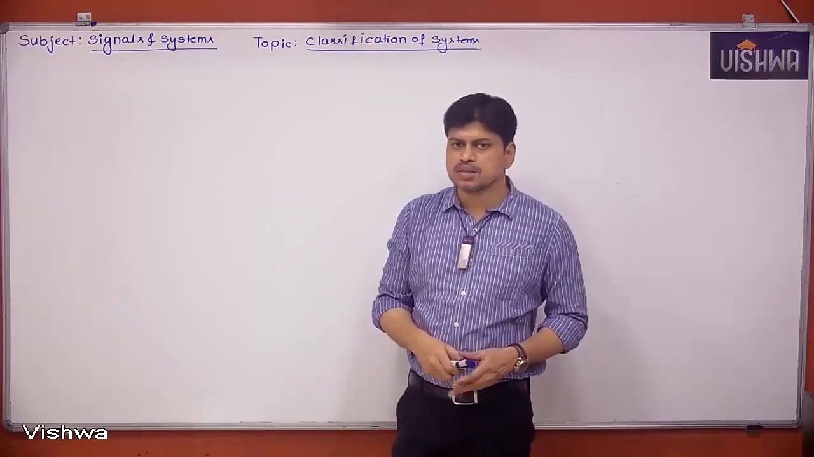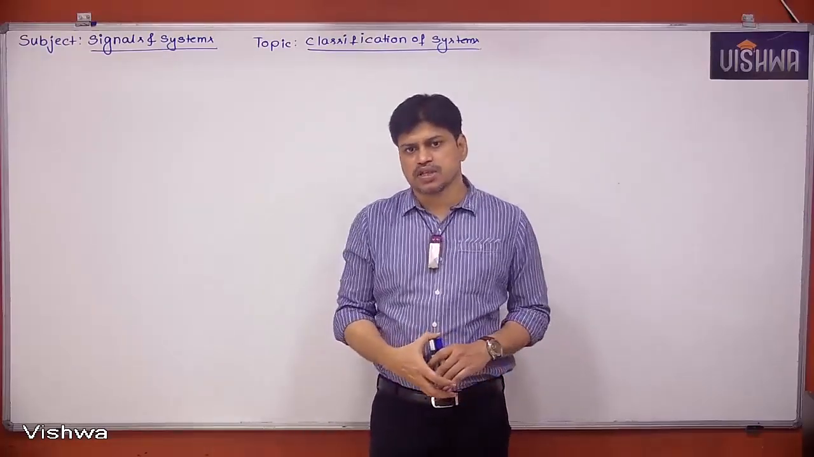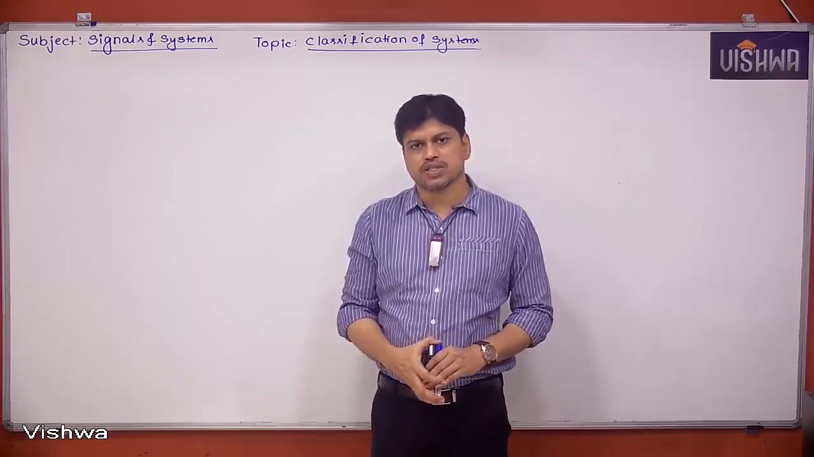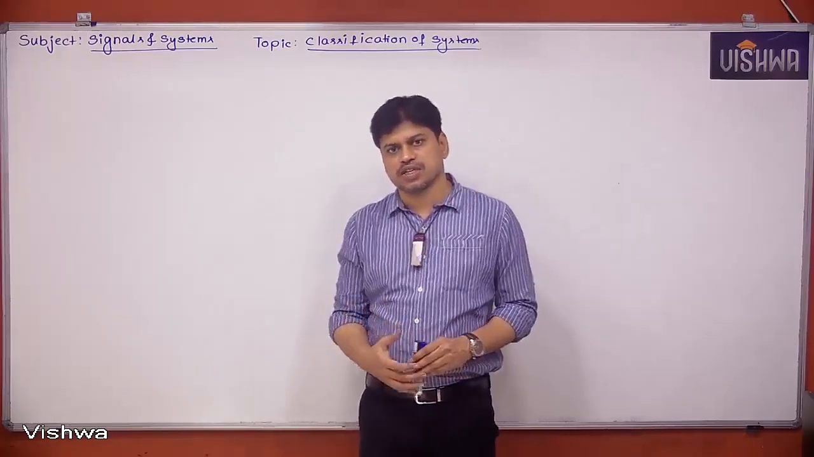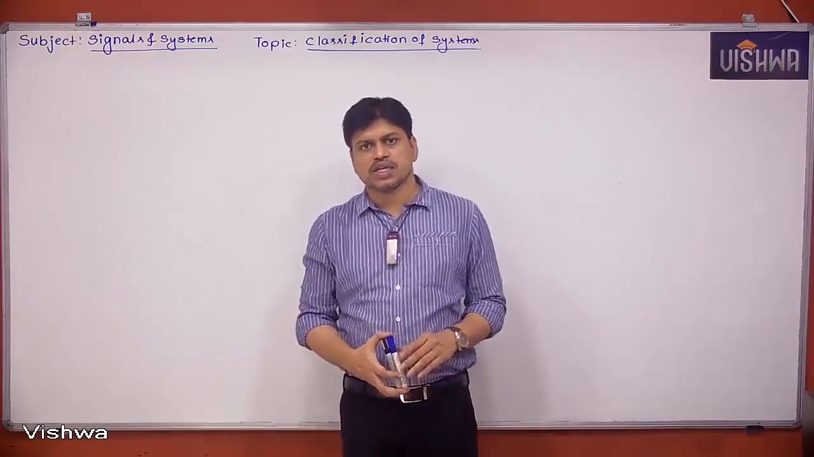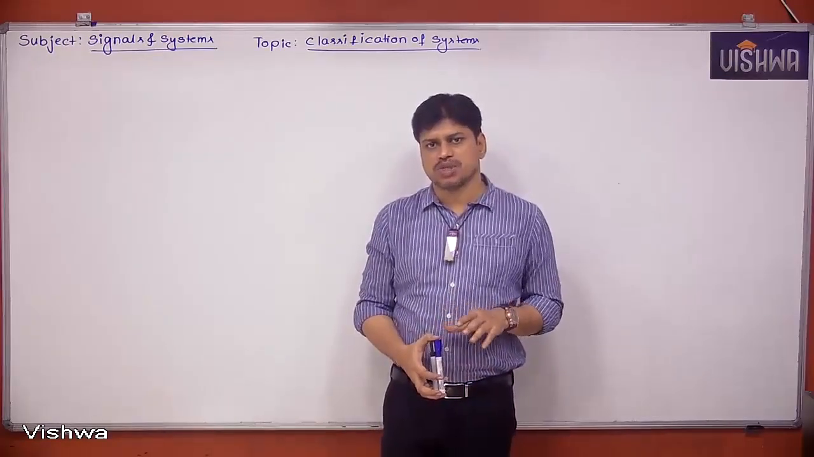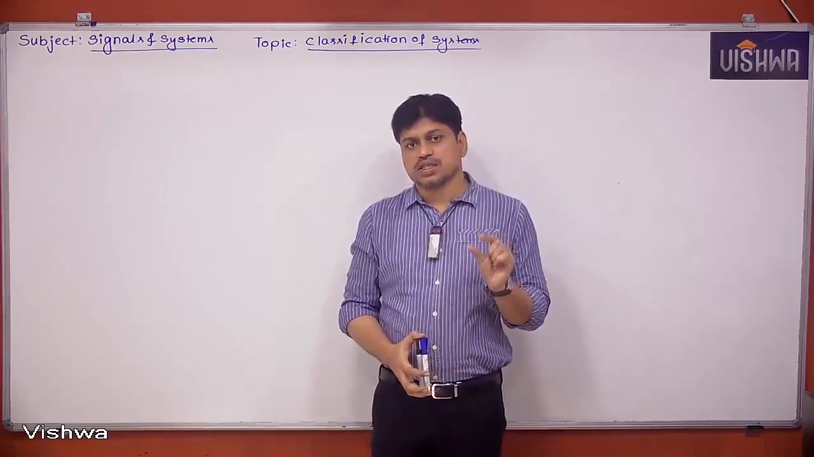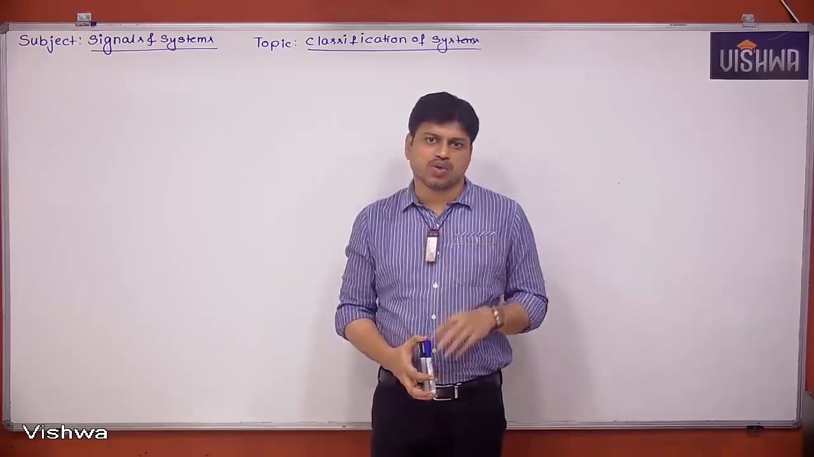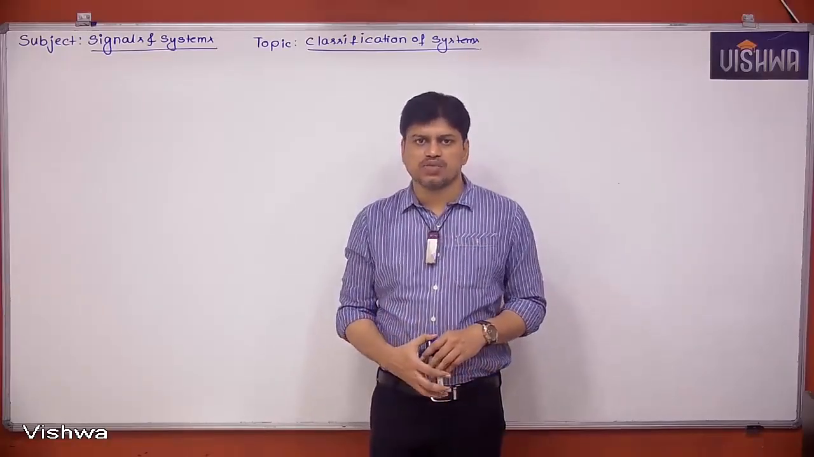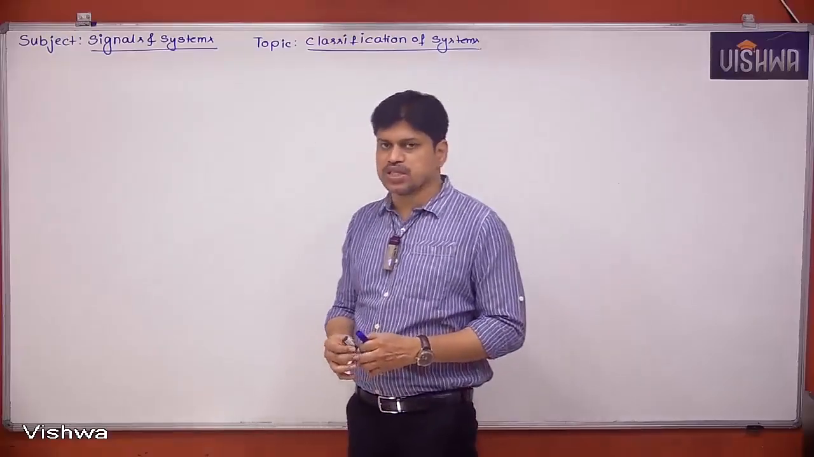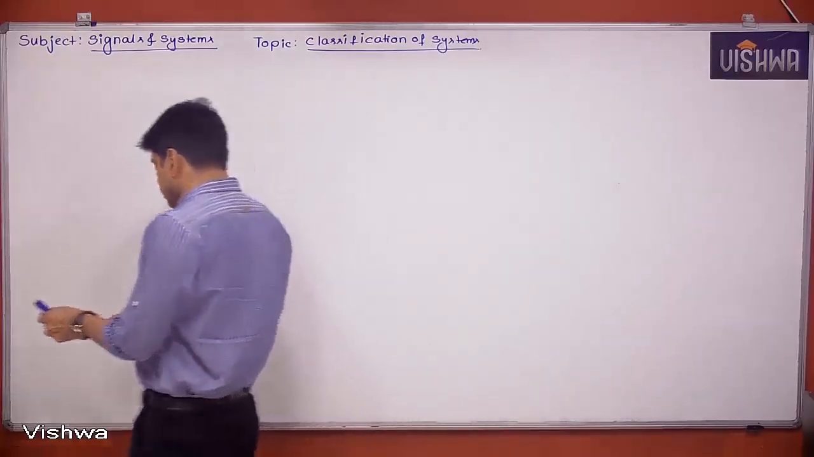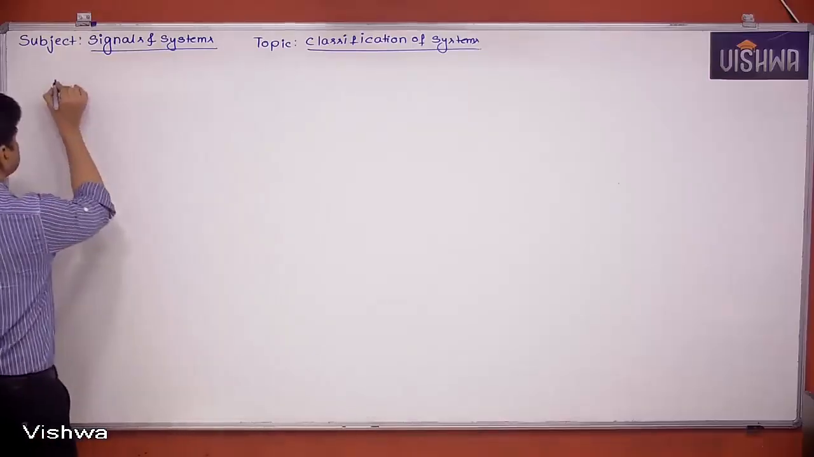Welcome back, friends. Yesterday we started with the classification of systems. In that we have seen what is a linear system and what is a differential equation for a linear system. The differential equation for a linear system must be in the form such that its degree for each term must be 1 only. Anything other than 1, then we can say the system is nonlinear. Next classification we have to see is time invariant and time variant systems.